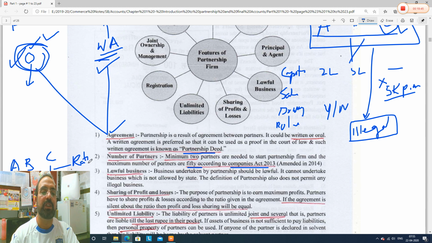Now what does this mean? I will try to make you understand. If there is 60,000 profit, A will get what? 3 shares out of 3 plus 2 plus 1, out of 6. So he will get 30,000.